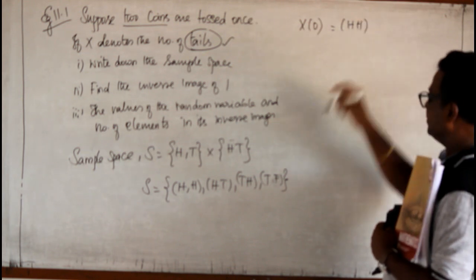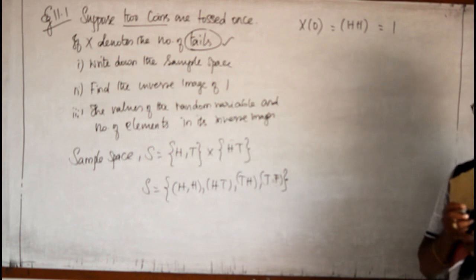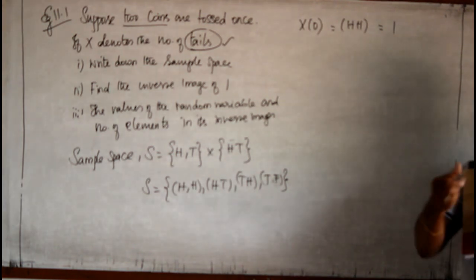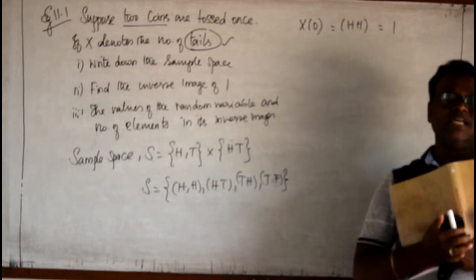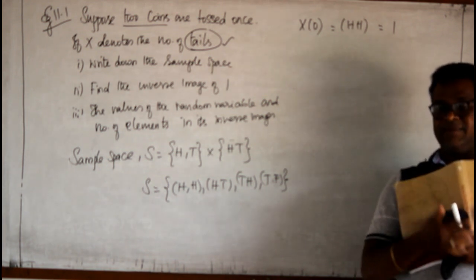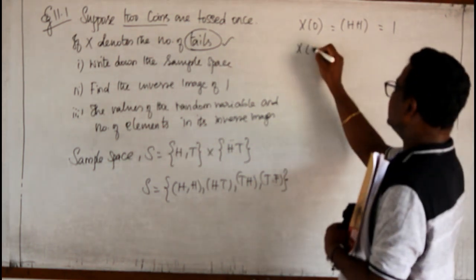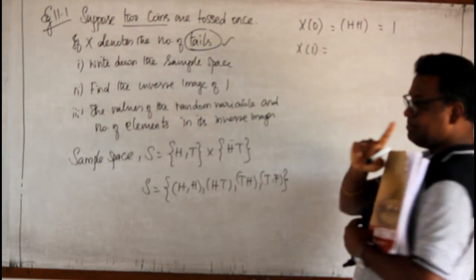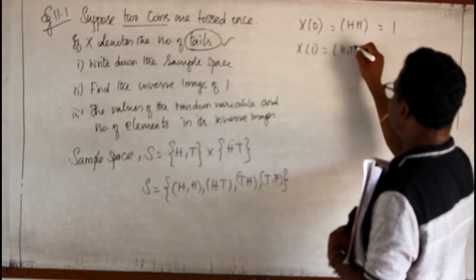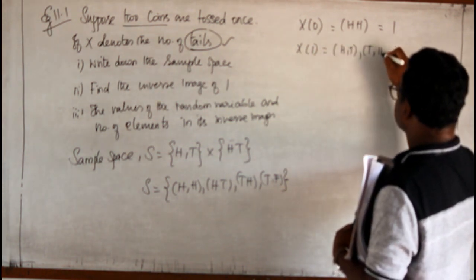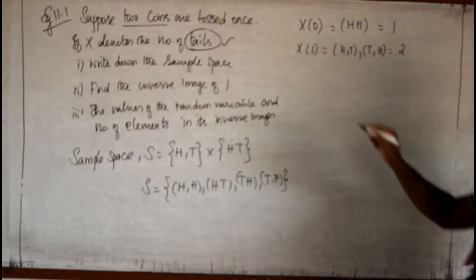Both are heads. Here occurs only one time, so it is 1. Now, if I toss the coin, one coin may show a tail and one coin may show a head. That means I am getting only one success. Therefore, it is X of 1. That means I will get only one tail. So, one tail it is either HT or TH. So, it occurs 2 times for one success.